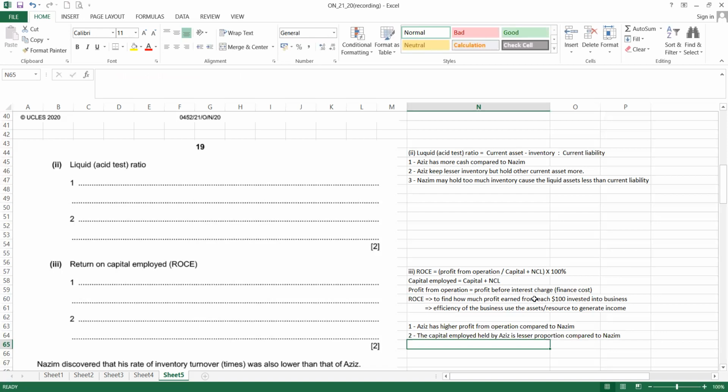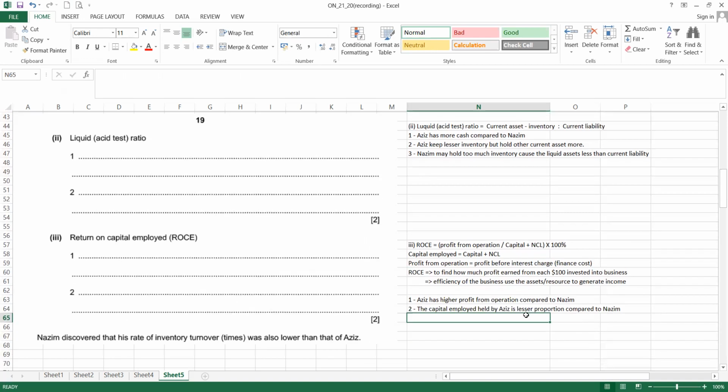So with capital employed lesser, profit will be less.